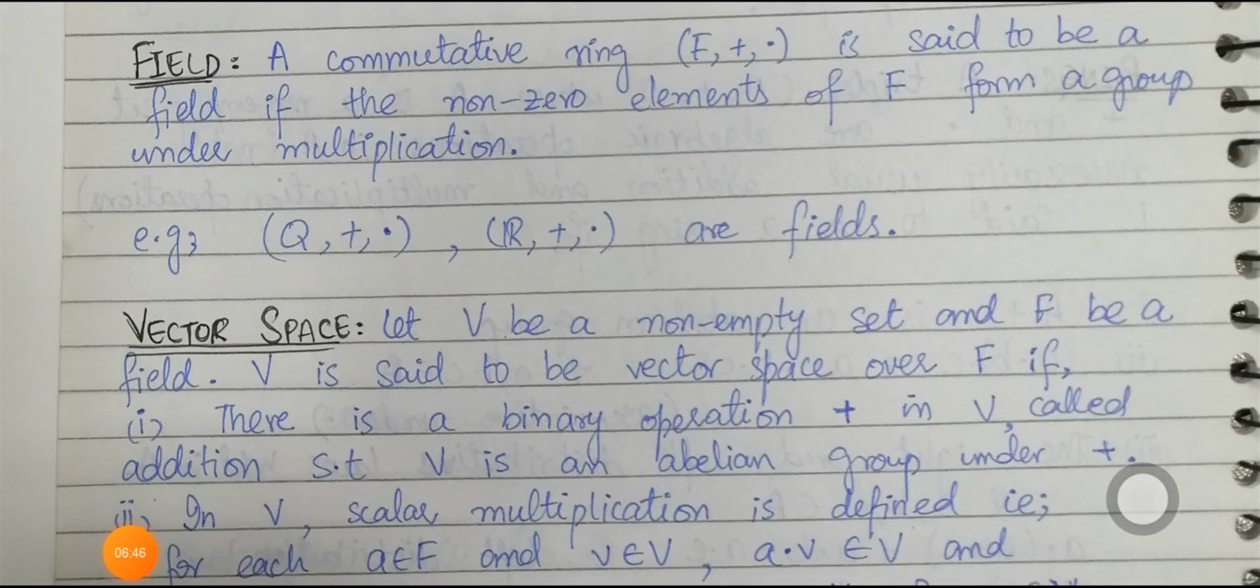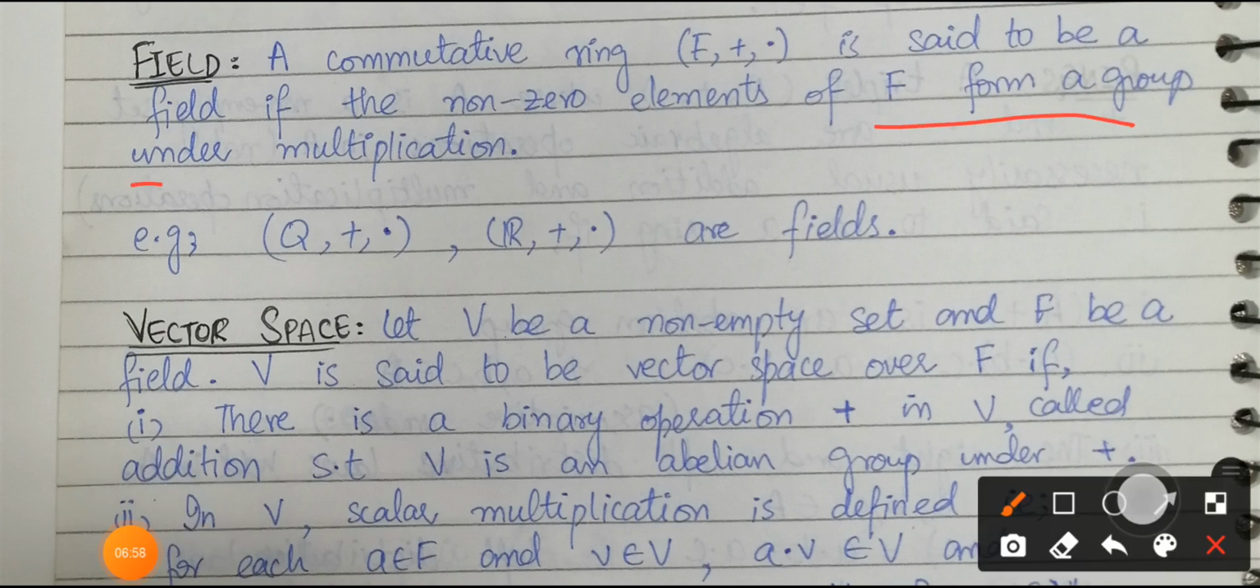The next term I'm going to define is field. A commutative ring is said to be a field if the non-zero elements of F form a group under multiplication. Forming a group under multiplication means these satisfy the properties that must hold for being a group. Number one, associativity. Number two, identity element, and number three, the inverse element.